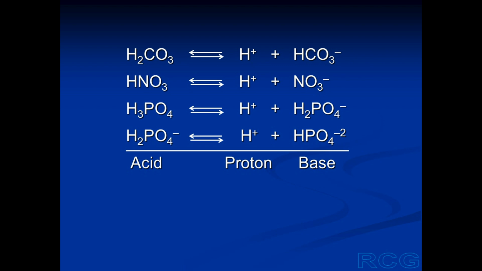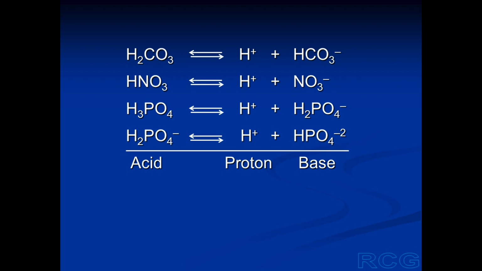And all these reactions are reversible. So the bicarbonate ion can reassociate with a hydrogen ion to form carbonic acid. Similarly, nitrate ion can associate with a hydrogen ion to form nitric acid and so on.